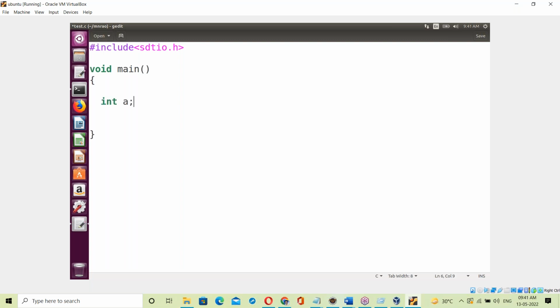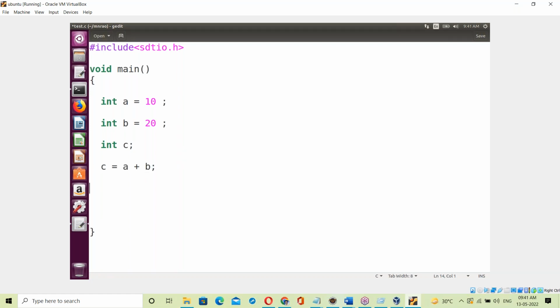Inside it, declare int a, then int b, and after this, int c. Here a is equal to 10, for example, and b is equal to 20. Same example: addition, subtraction, and multiplication of two numbers. The third variable c is equal to a plus b.